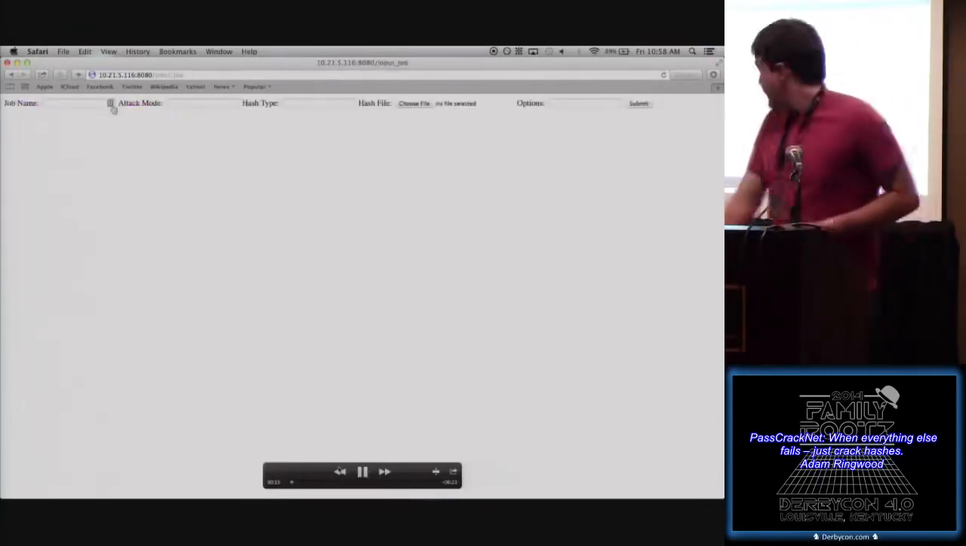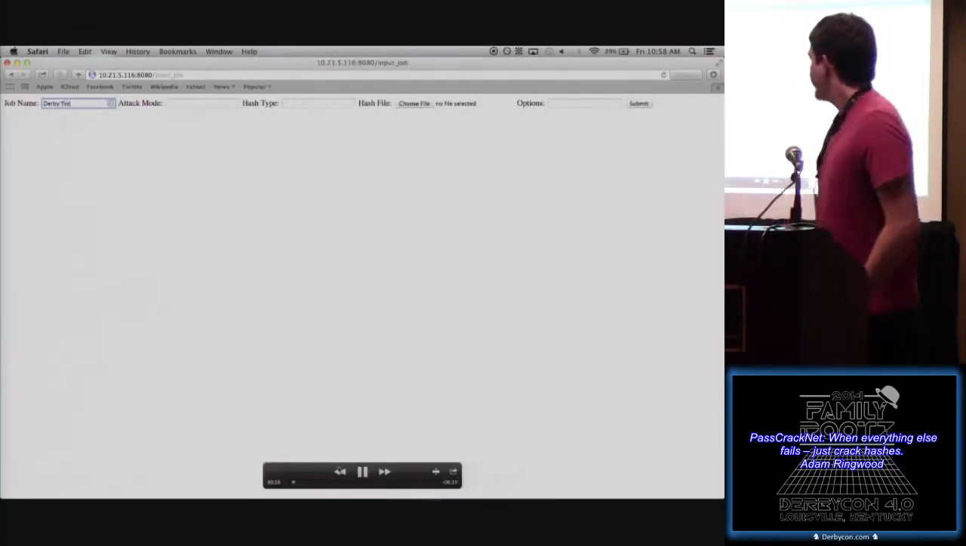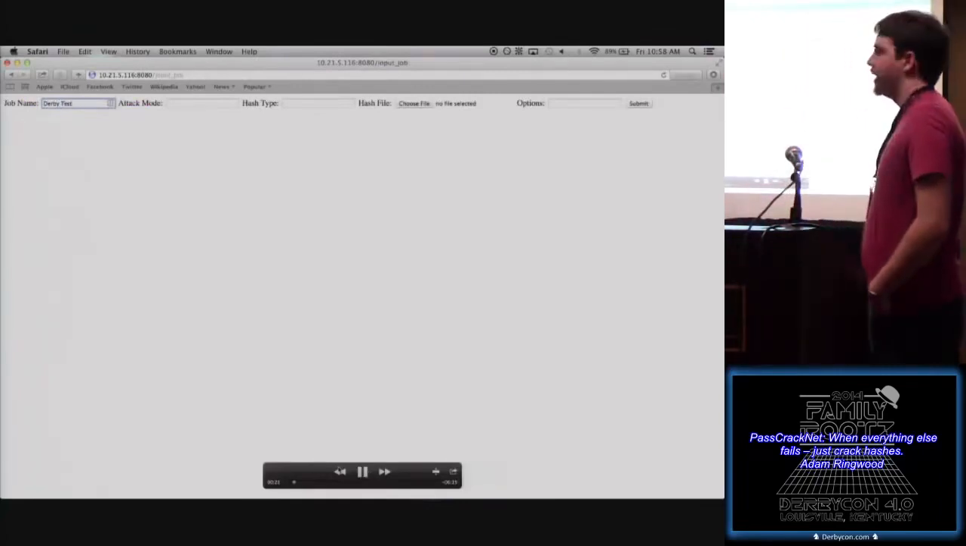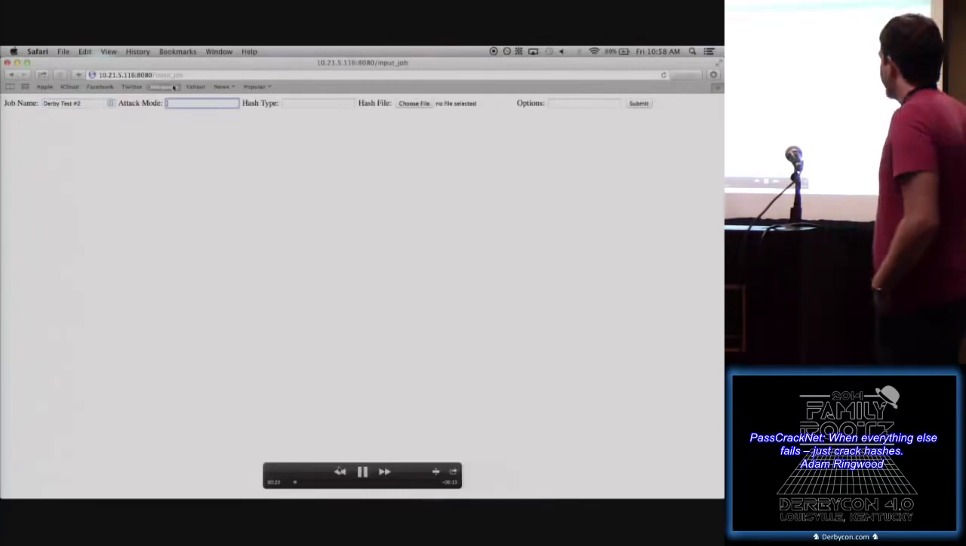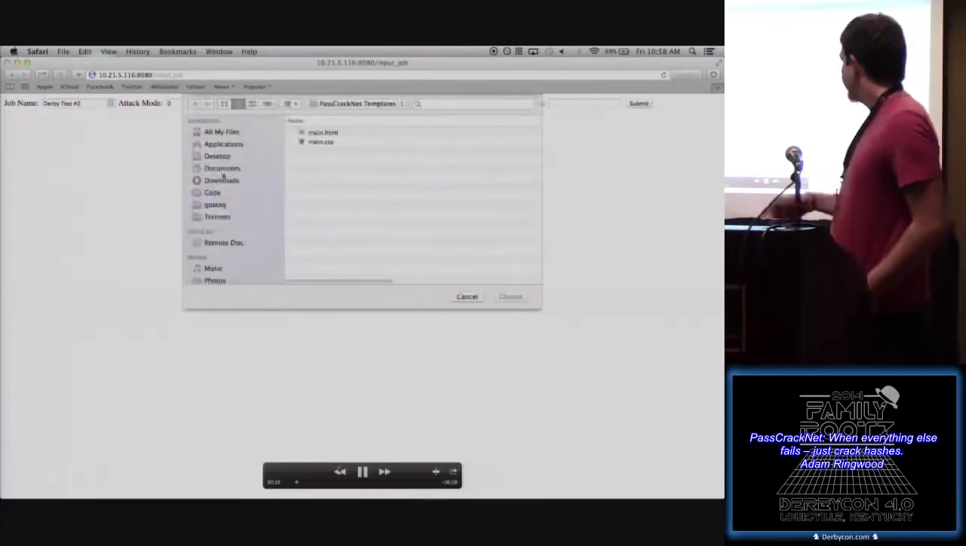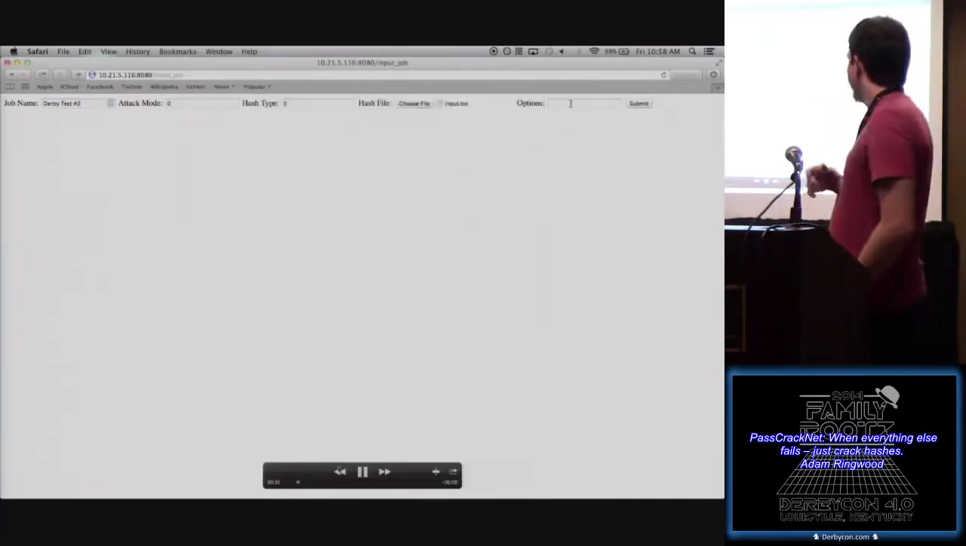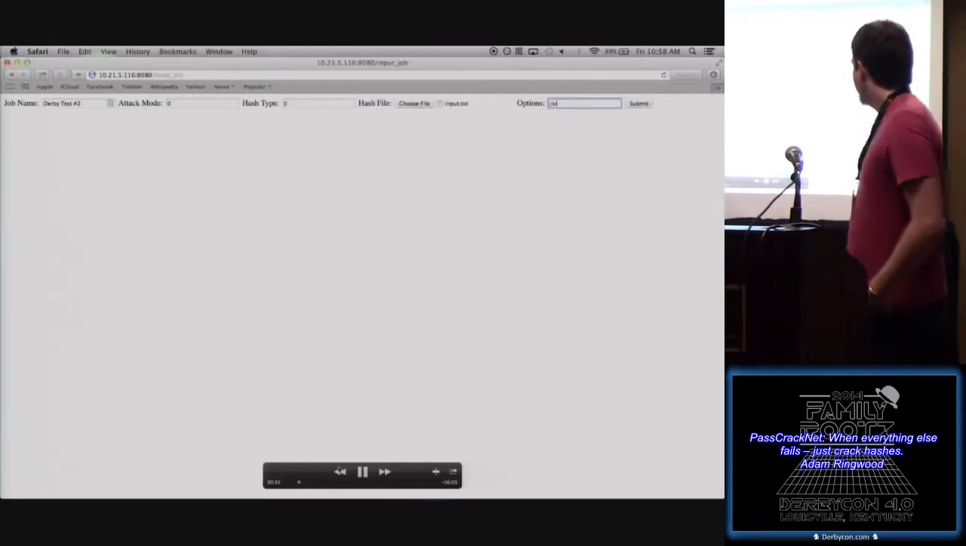Now we're going to go to the create job screen. And simply you put in the job name. Try not to mistype as much as I did. Then you put in the attack mode. In this case, we're going to go with the wordlist mode. The hash type is 0, which actually is MD5, which is mostly done because it's a demo. And then we're going to put in the word list.